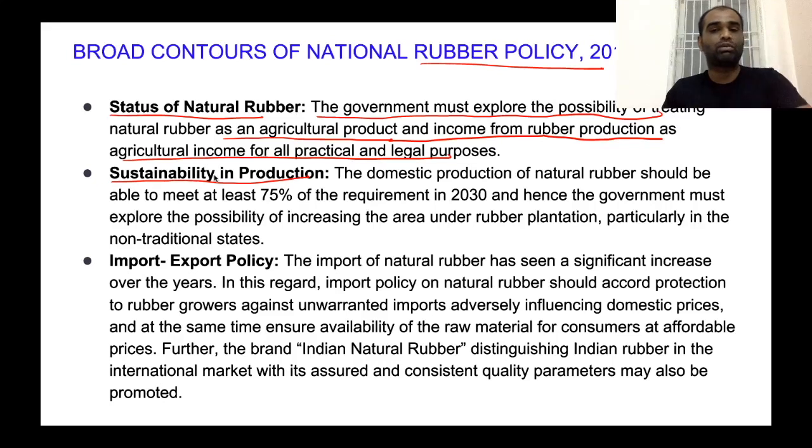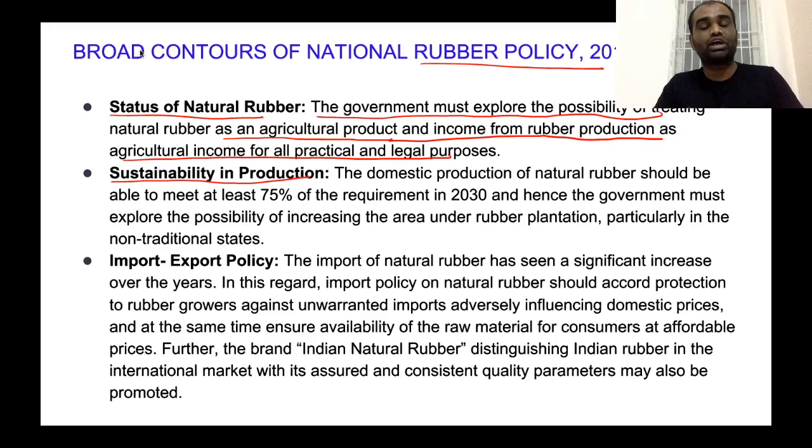The next facet of the rubber policy is sustainability in production. See, the number one problem with respect to rubber production is that we have exhausted all land for rubber production. There is no more land available. Rubber can be grown only in a particular set of lands, and all these lands have been completely utilized.